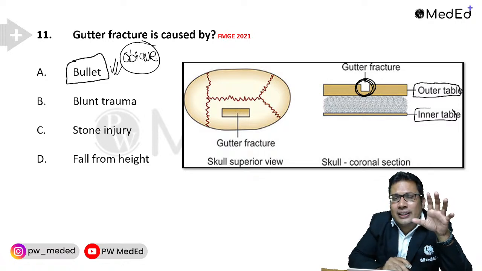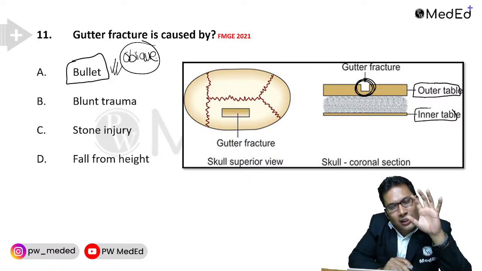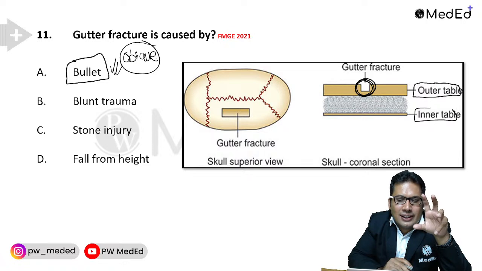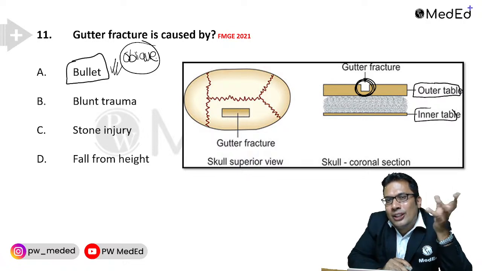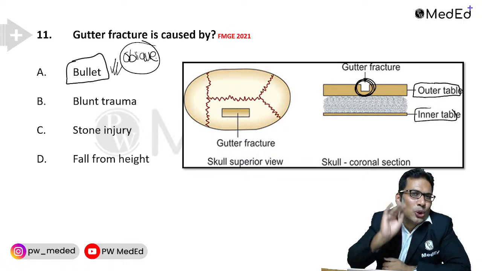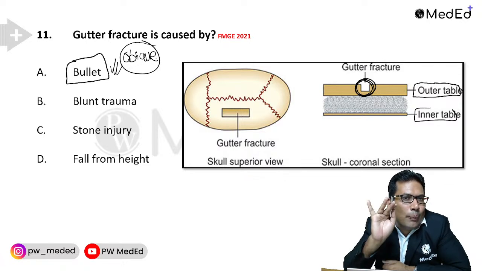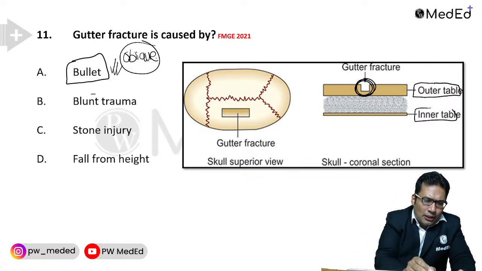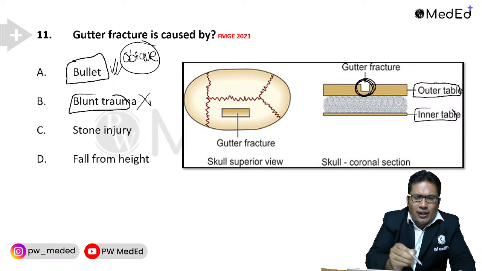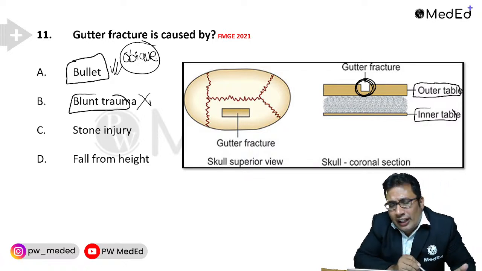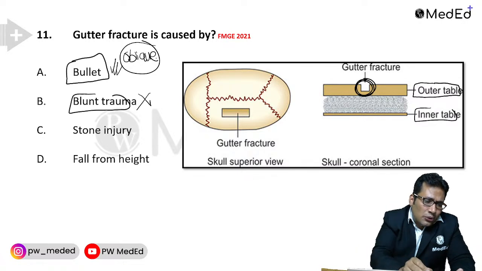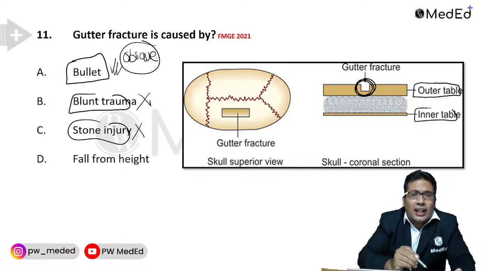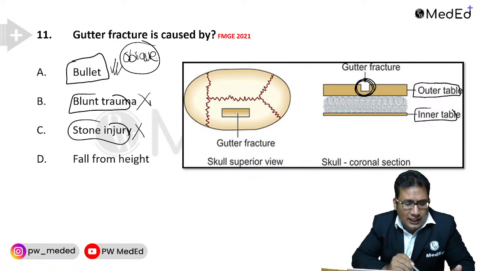Okay, again gutter fracture can be three types: type 1, type 2 and type 3. Type 1 involves the outer table, type 2 involves the spongy bone, type 3 means through and through wound. So the most common one is the type 1 oblique bullet wound. That is the correct answer. Blunt trauma? No. Blunt trauma can lead to any other fracture, not the gutter fracture. Stone injury can lead to depressed fracture, not the answer.